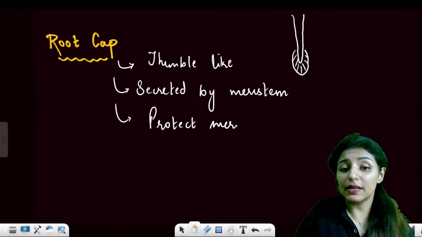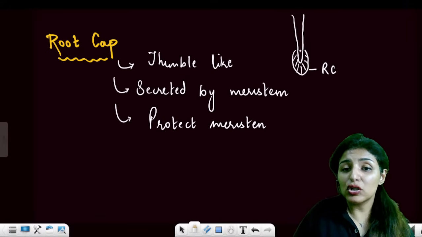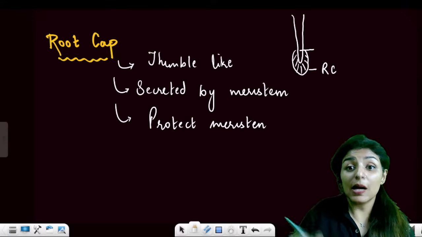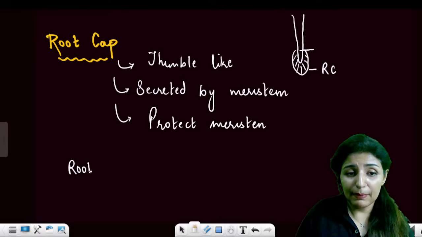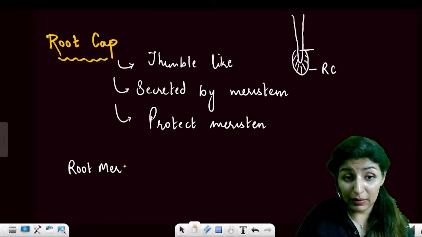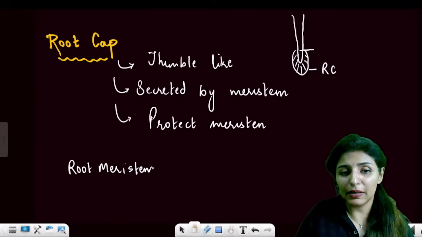Because of the root cap, the zone of meristem becomes subterminal, so the root meristem is not terminal.